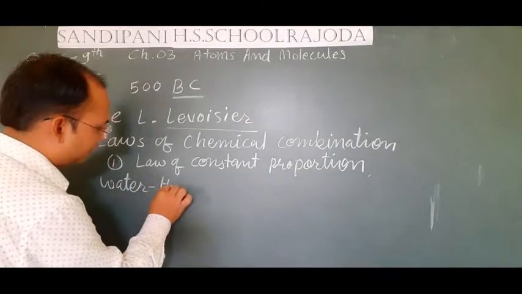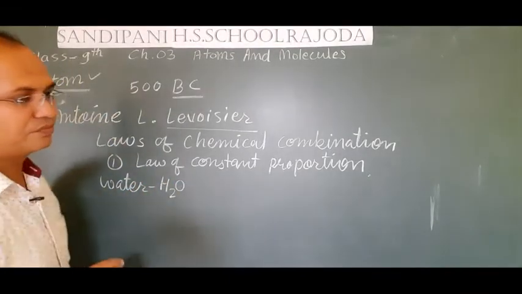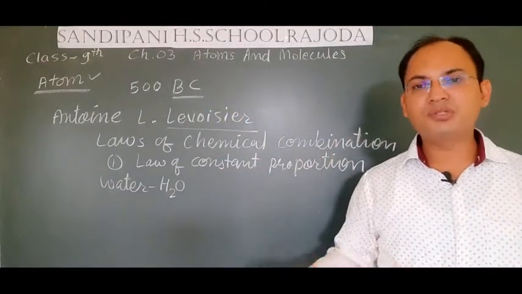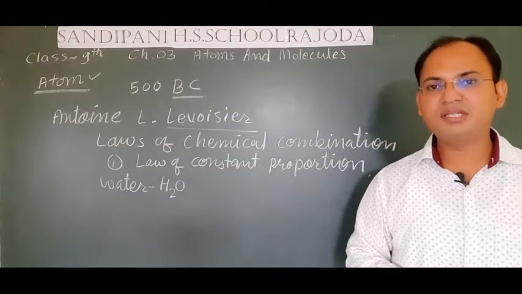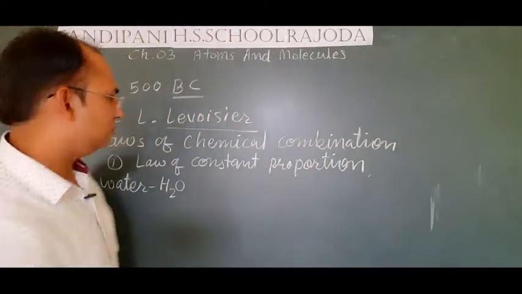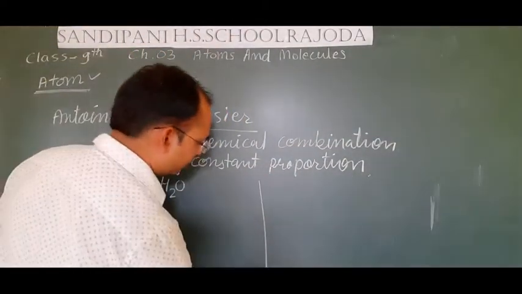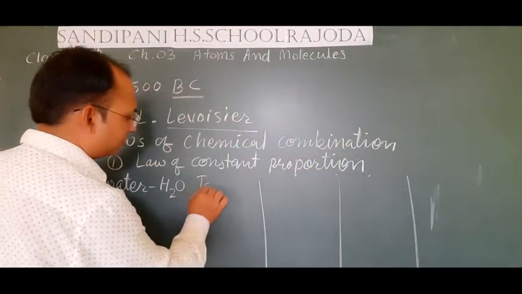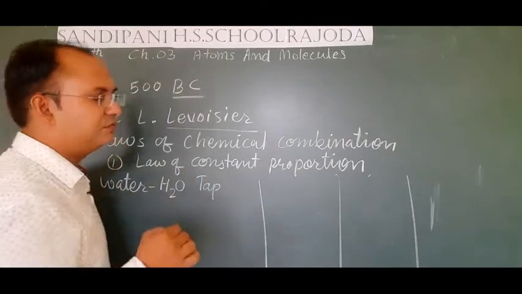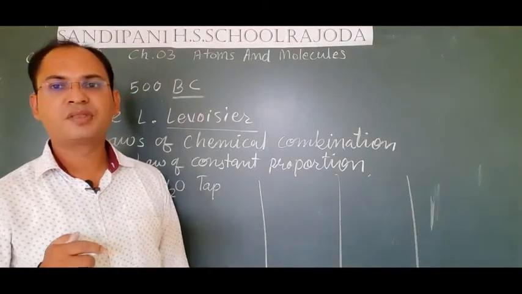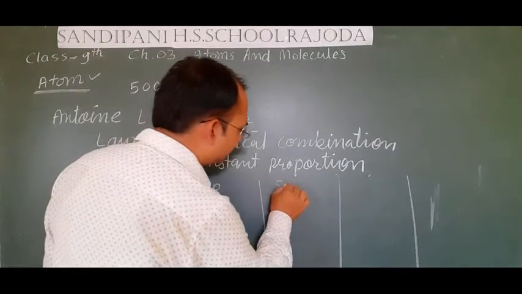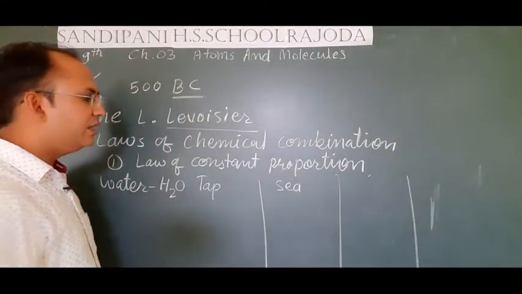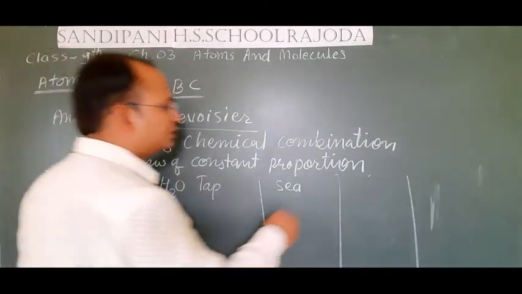its chemical formula is H2O. You know that there are different sources of water around us. For example, we took different sources of water here. First, we consider tap water that we use in our house. Second, water from the sea, and thirdly, we consider river water.